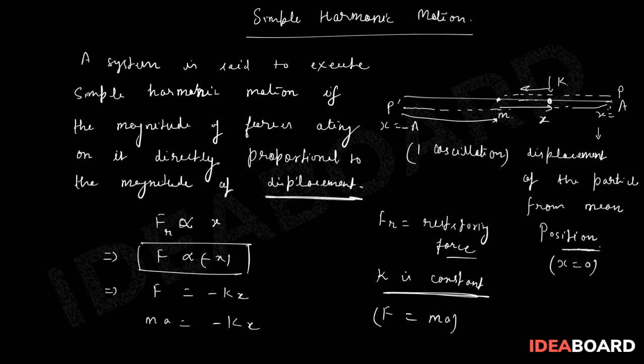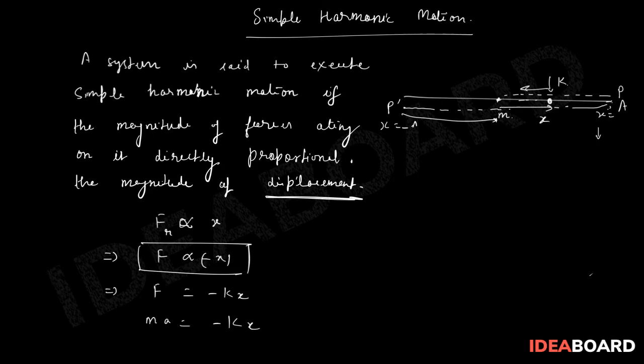So basically, if you see the FBD of the particle, this particle, though it is having some velocity at that instant, is having some acceleration, or I should say retardation, in the opposite direction. So this will be A. That's why this minus sign is coming. Clearly you can observe that this force is equal to minus kx. So here acceleration can be written further as minus k by m into x itself.